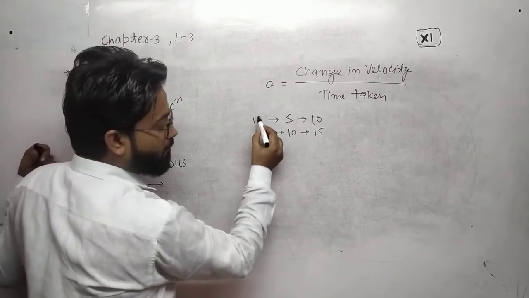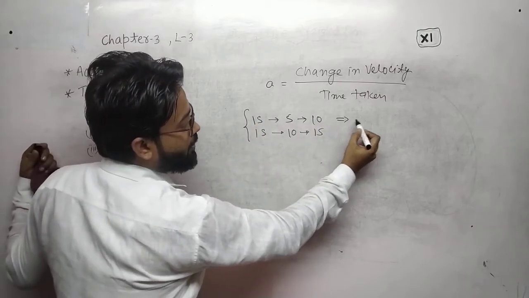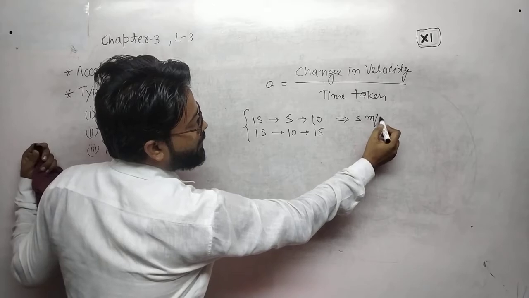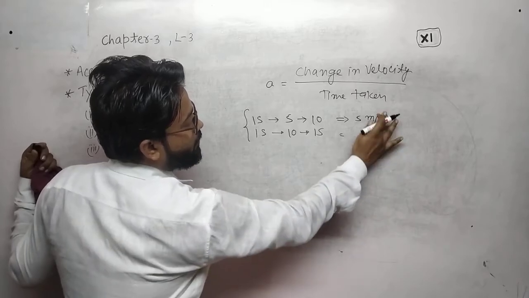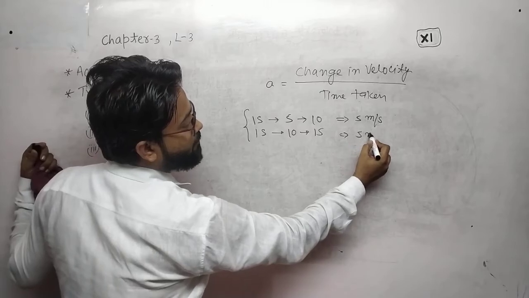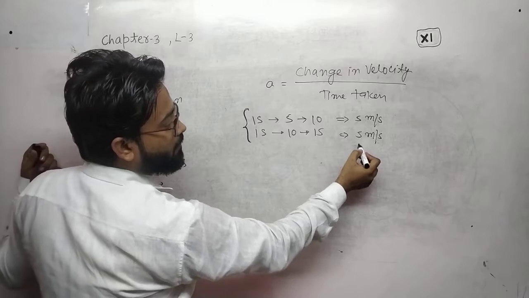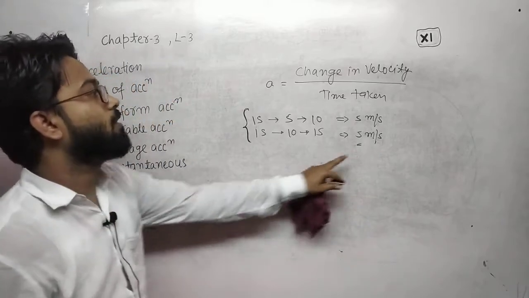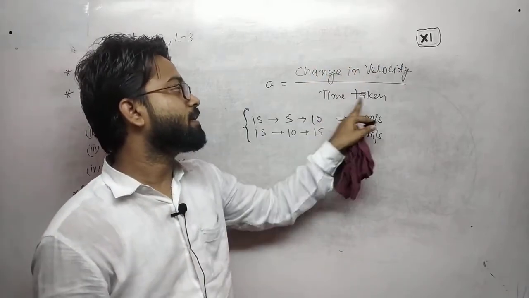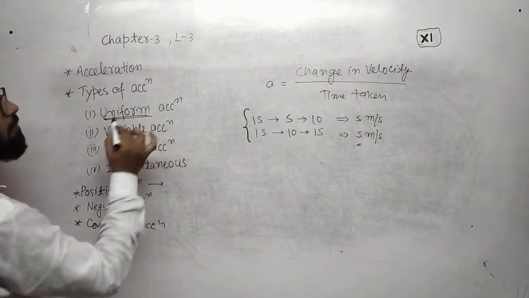Because in equal time of interval, the change in velocity here is 5 meter per second, and here the change is also 5 meter per second. In equal time of interval, when the change in velocity is equal, then this type of acceleration is called uniform acceleration.